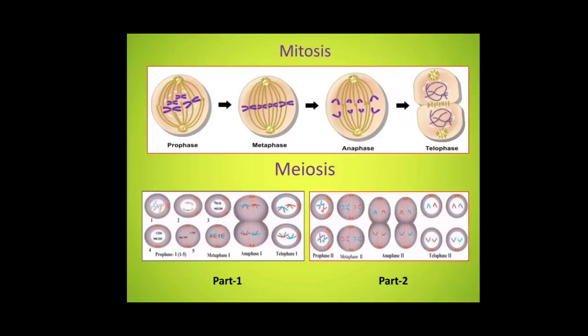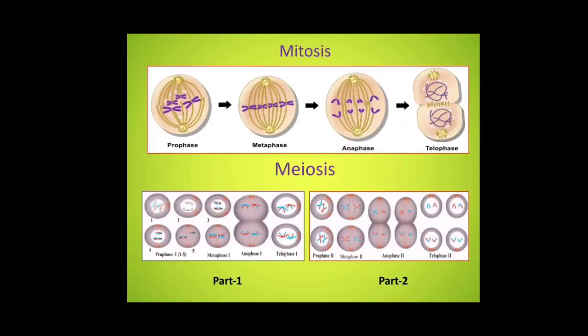Anaphase. Spindle fibers contract and they are stretched from both the sides. They take away the chromatids of the chromosomes to the opposite side. Telophase. The chromosomes which have reached the opposite poles of the cell now start to condense, due to which they again become thread-like, thin and invisible.